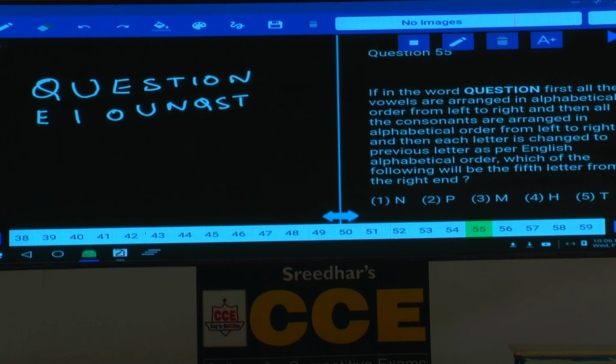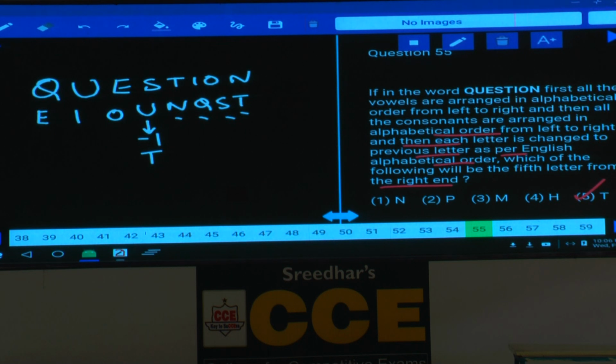First vowels followed by the consonants, then from left hand side to right hand side, each letter is changed to the previous letter. Now each of these letters is changed to what? Previous letter as per the English alphabetical order. Then which of the following will be fifth from the right hand? Tell me which is the fifth from the right hand? 1, 2, 3, 4, 5. Isn't it? The fifth from the right hand is U. Each of these letters is changed to its previous letter. Hence U minus 1 is what? T. T is the answer, that is choice 5.